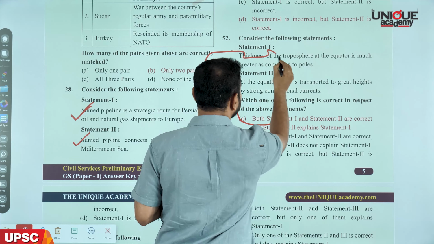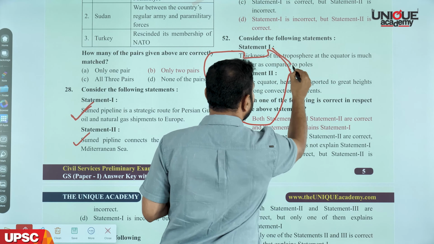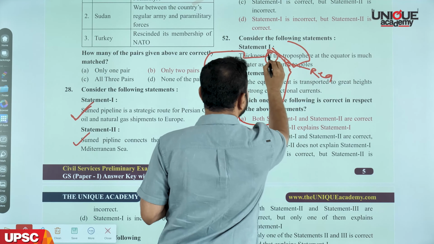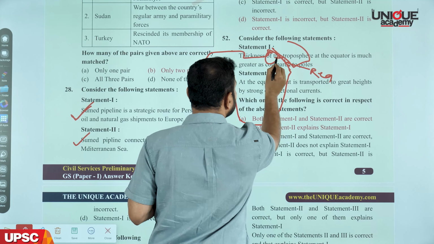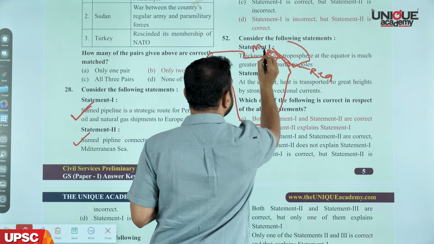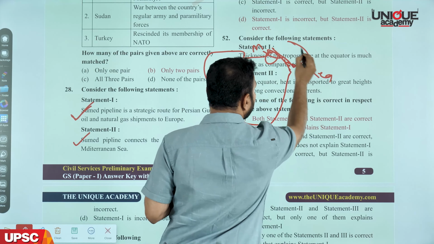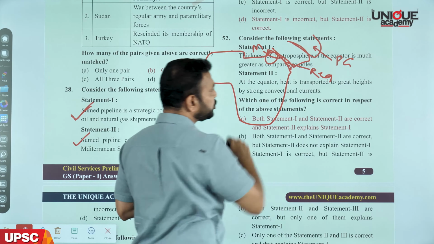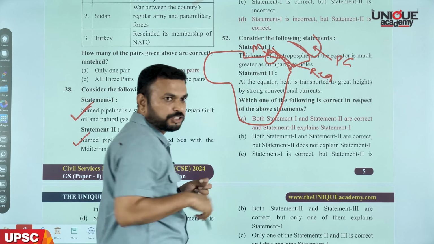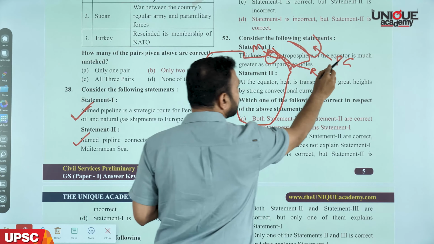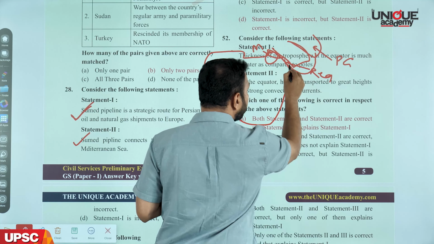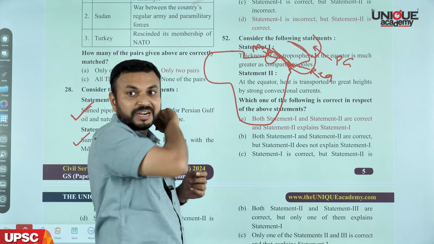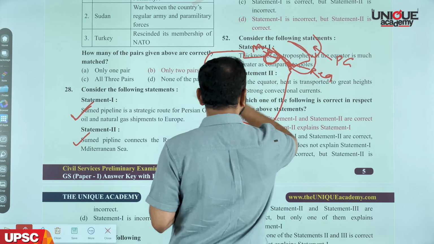Now if you look at this, the Suez pipeline flows through Egypt. Okay? Somewhere here we have the Red Sea, this is Egypt, and from this Egypt starts the Suez pipeline, which connects the Mediterranean Sea to the Red Sea. Now here we have the Persian Gulf, and here we have the Bab el-Mandeb Strait. So whatever oil and natural gas shipments are traveling from this Persian Gulf, they enter through this Bab el-Mandeb Strait, they flow through the Red Sea, and they finally enter into the Mediterranean Sea. So this was in the news, Suez pipeline.